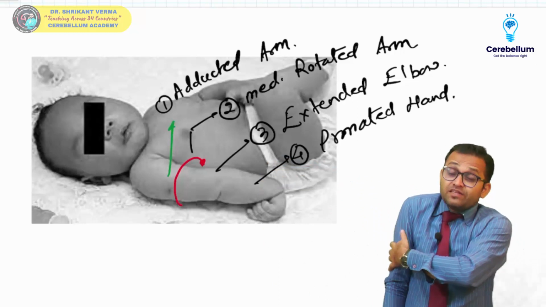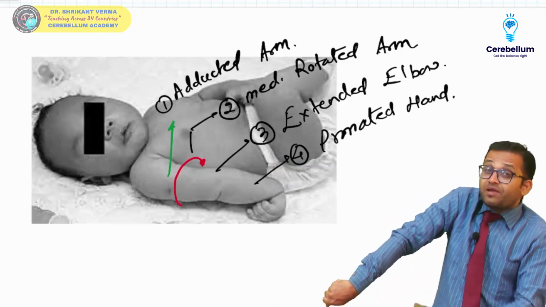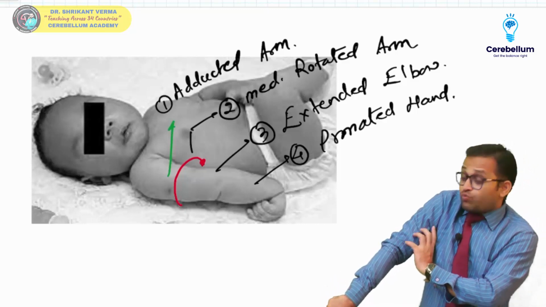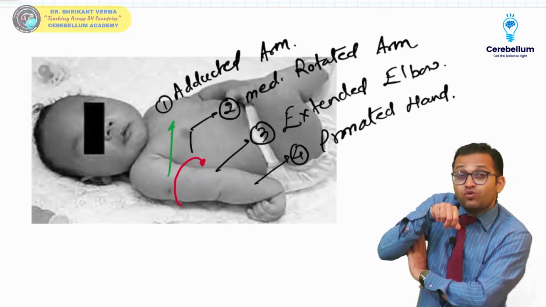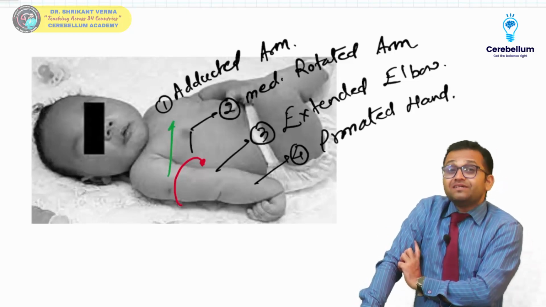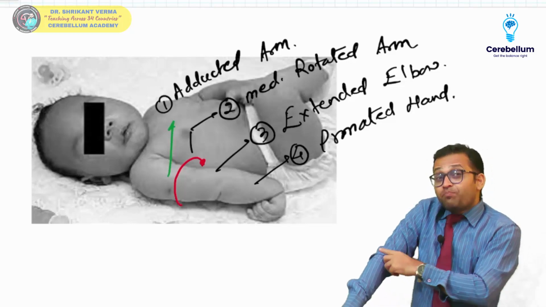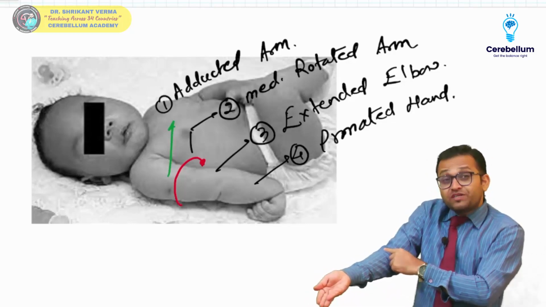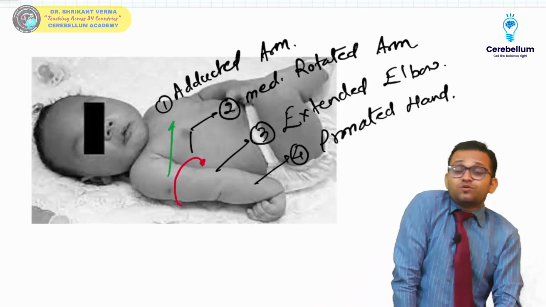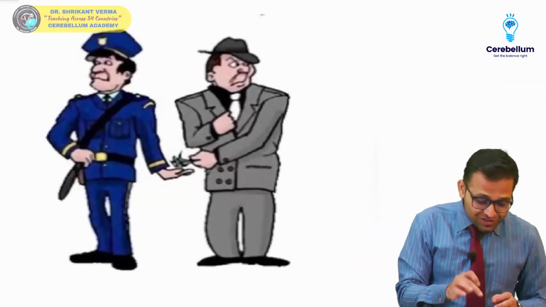Now, teres minor is paralyzed, so the patient cannot laterally rotate, and there is a medially rotated arm. Okay sir, the musculocutaneous nerve has been damaged, so the patient cannot flex the elbow. There is an extended elbow. And teres minor has gone. Yes sir, the biceps has gone. The supinator has gone, which is a powerful supinator, so the patient cannot supinate. He will present with the pronated hand. So this is the position. Now this position is just similar to this hand. Tell me, what is the name of this position, sir?